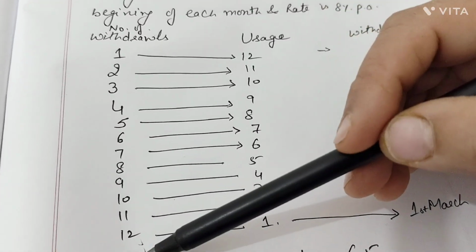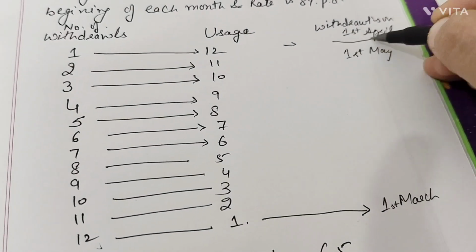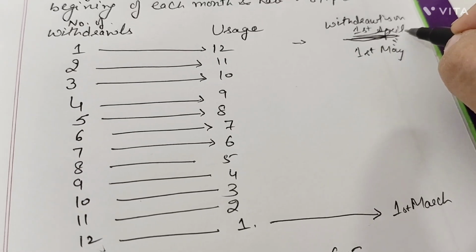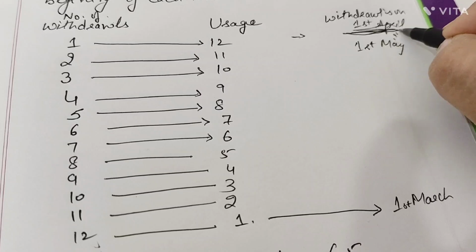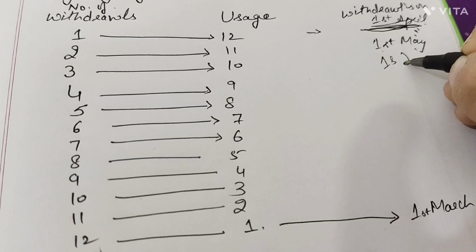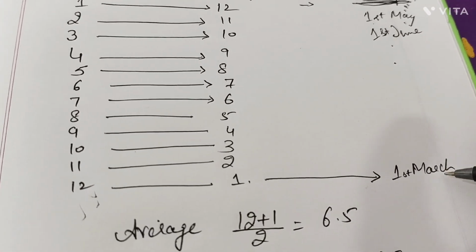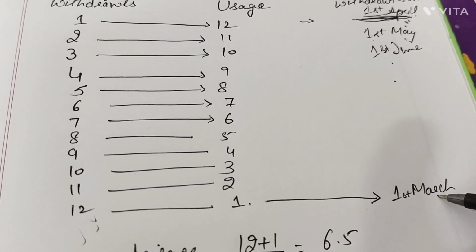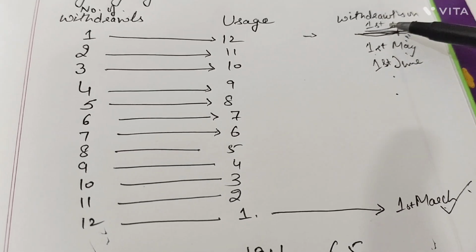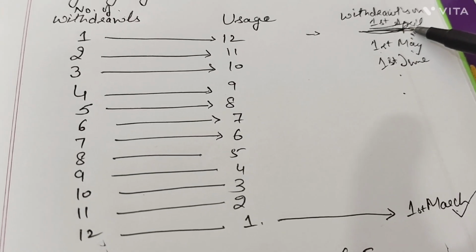Then if there are 12 withdrawals and a partner is withdrawing the amount on the very first day of the month, the first day of the year of your financial year for business would be 1st April. So from 1st April, the second withdrawal would be on 1st May, then the third withdrawal on 1st June, then 1st July, 1st August, going along. The last withdrawal would be on 1st March, right? So why are we writing this date? Just to find out how many months he will be using the withdrawn amount.